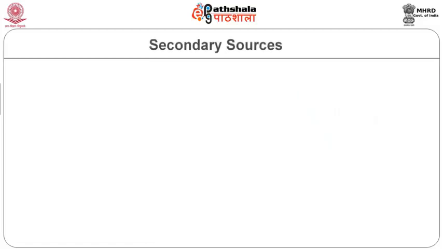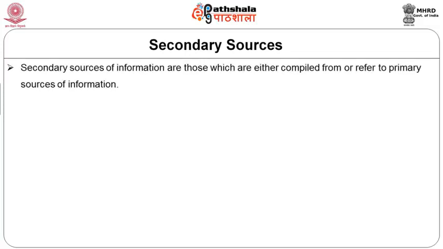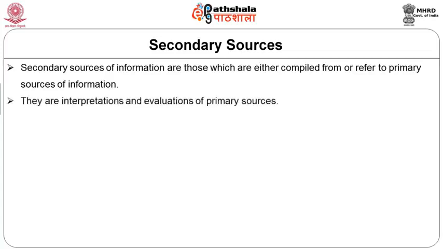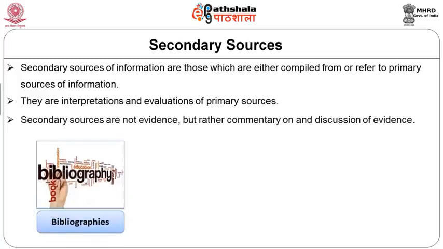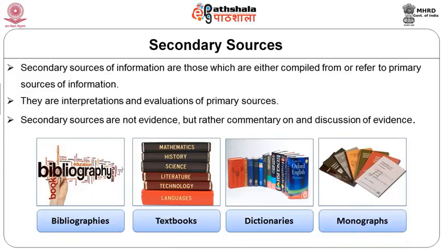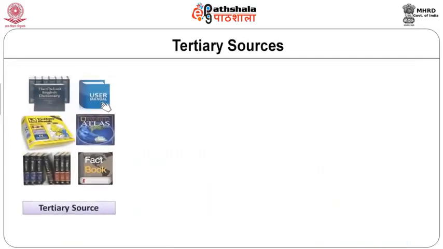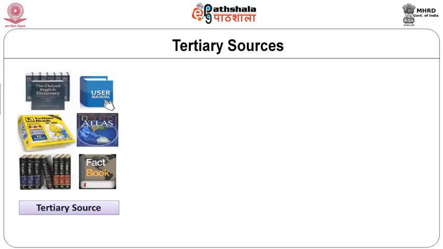Secondary sources. Secondary sources of information are those which are either compiled from or refer to primary sources of information. They are interpretations and evaluations of primary sources. Secondary sources are not evidence, but they are a commentary on and discussions of evidence. Some examples of secondary sources are bibliographies and bibliographical works, dictionaries, encyclopedia, though some encyclopedia can also be tertiary, then textbooks, monographs and such.